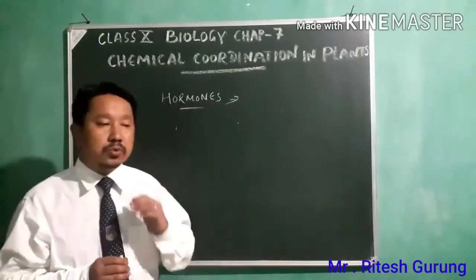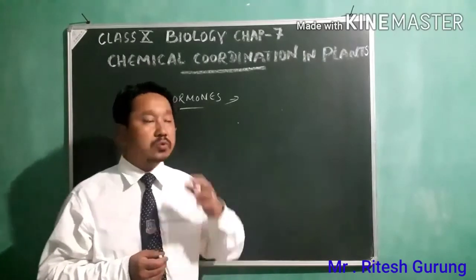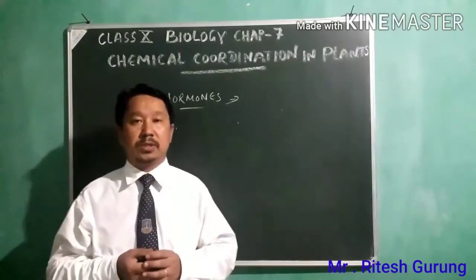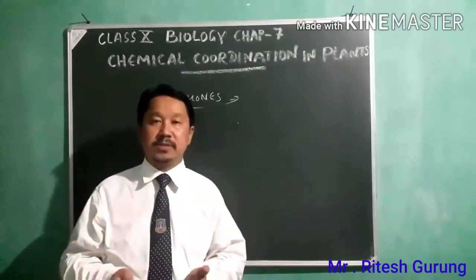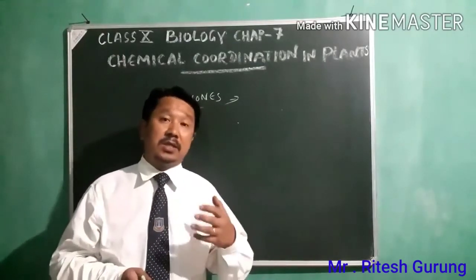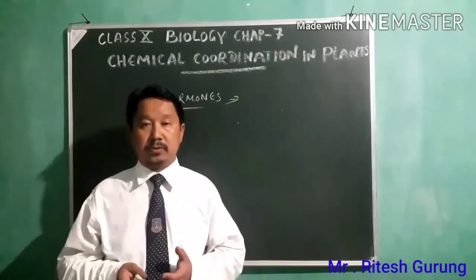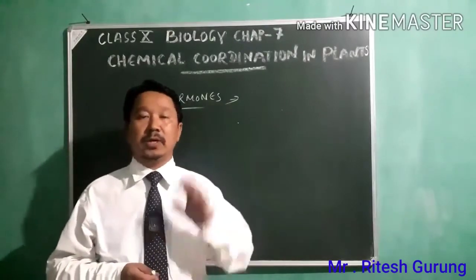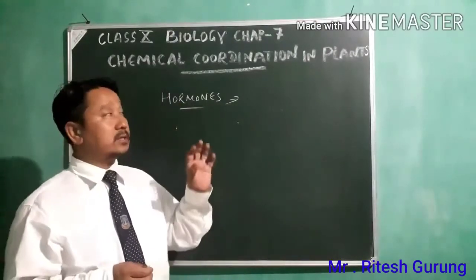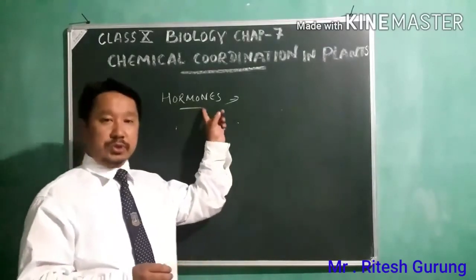So how do those chemical substances, the hormones, control and coordinate the different systems in the plant body, especially growth and the different functions? We'll do that in this particular chapter. So the chemical substance that we are talking about here is the hormones.